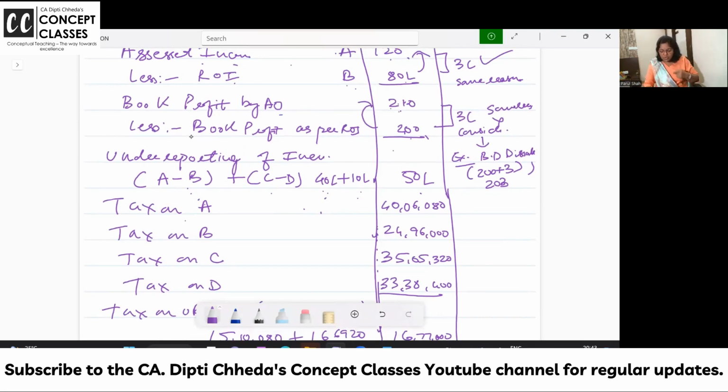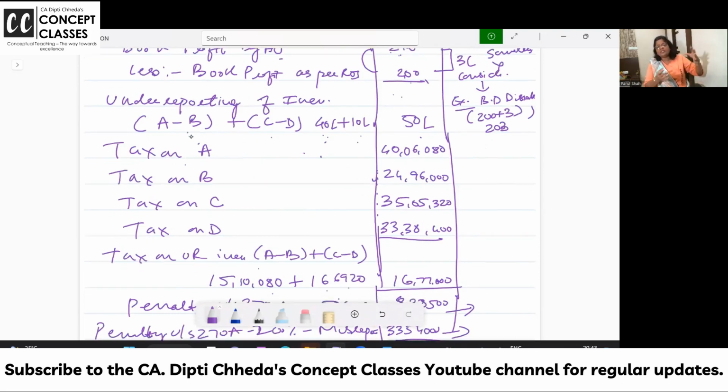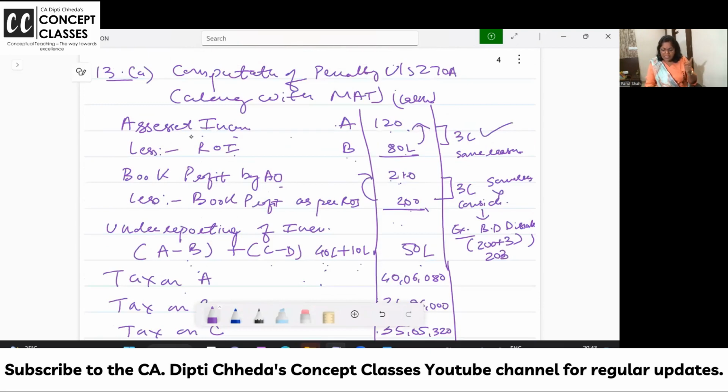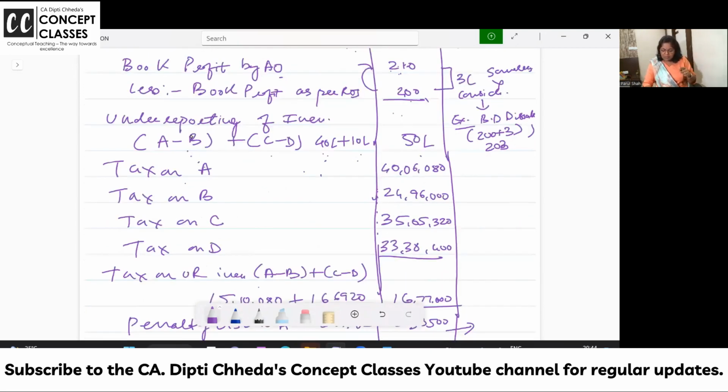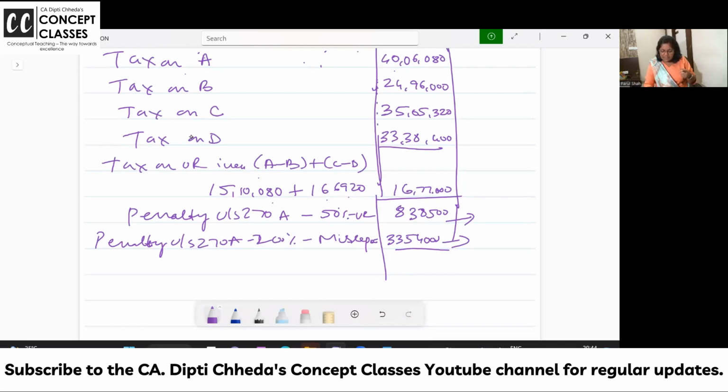And the book profit what you have shown. These taxes will also be given because the main concentration is on underreported income, so they might give you this ready in the exam. Tax on income as per AO, tax on returned income by you, tax on book profit as per AO, tax on book profit as per you. Now A minus B is the additional tax on underreported income as per return. C minus D is the additional tax on underreported income as well. What is the additional tax? 16. And 50% of this will be your penalty for underreporting.